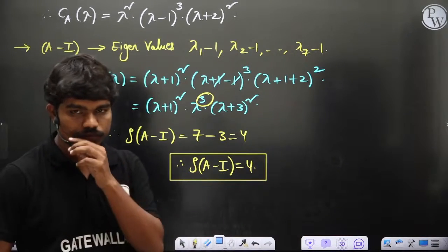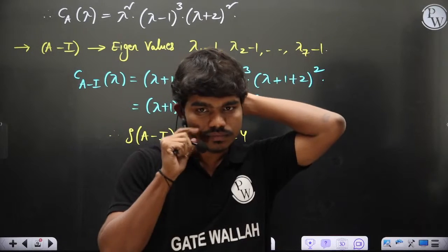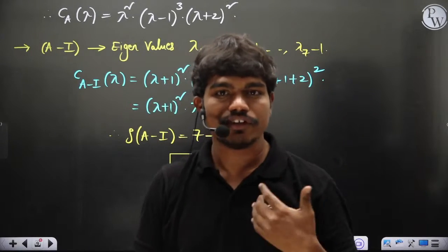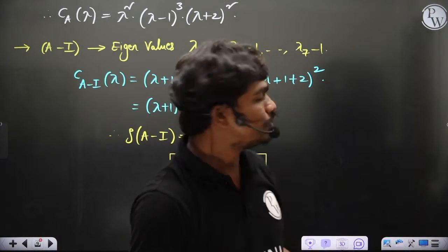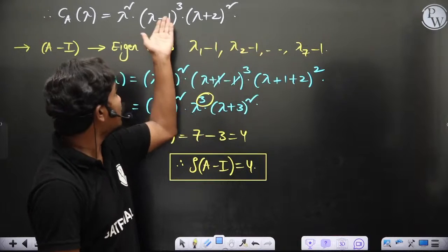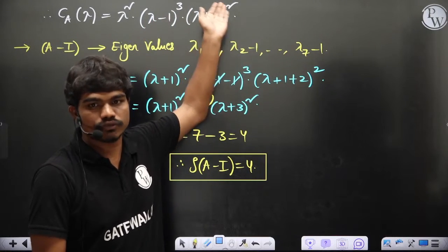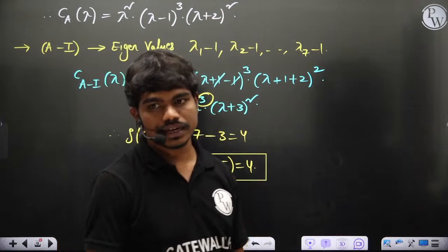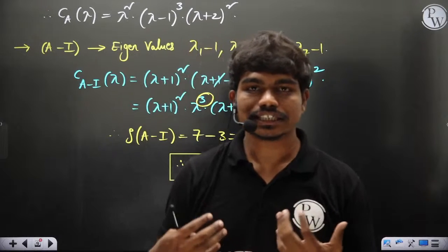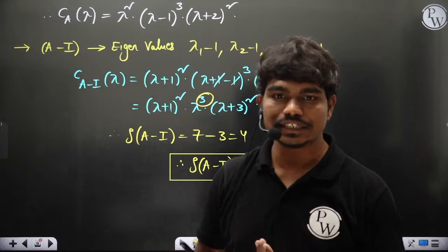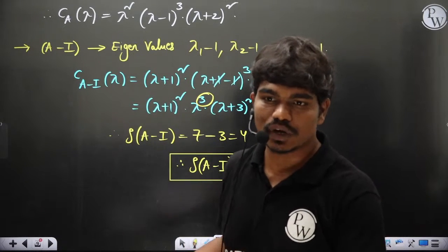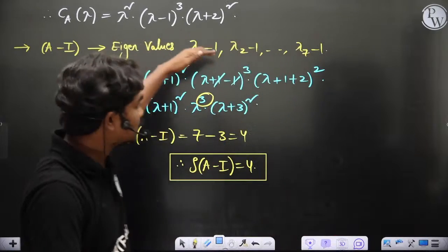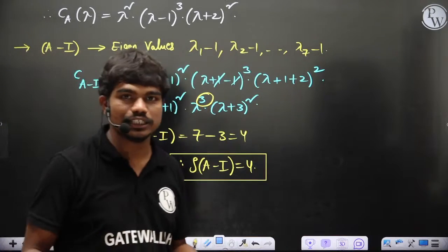Clear to all of you? Yes or no? Now did you understand why I gave you the hint yesterday? If you have roots decreasing by 1, then the function should be replaced with f of lambda plus 1 equal to 0. That's what I've given you. If your roots are changing by plus k, then x minus k is what the equation should be. So ultimately these are the points where the hint is useful to you.